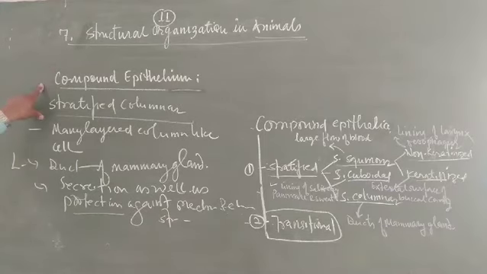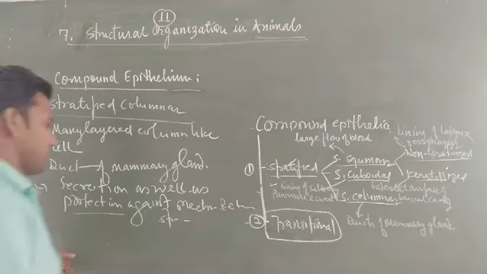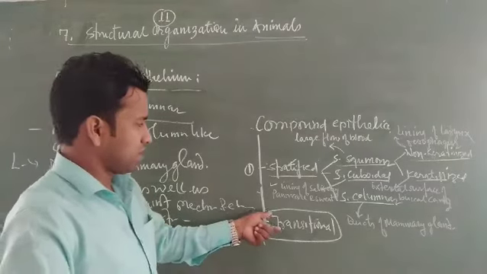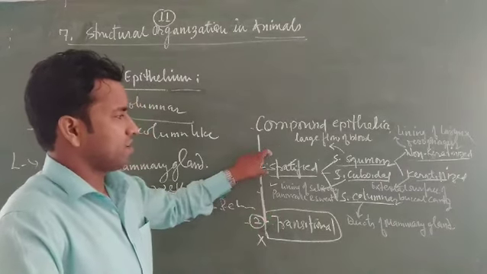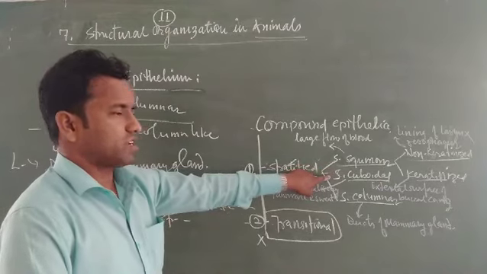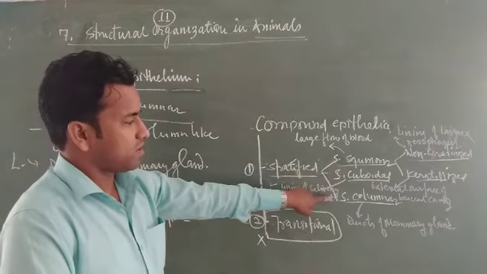Compound epithelia are of two types, stratified and transitional. Transitional I am not going to explain here, because this is not a topic of this class. Stratified is of three types: stratified squamous, stratified cuboidal, stratified columnar.